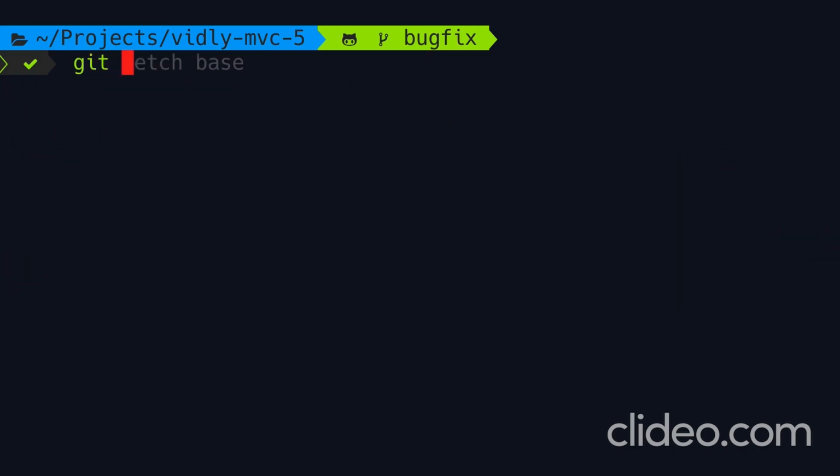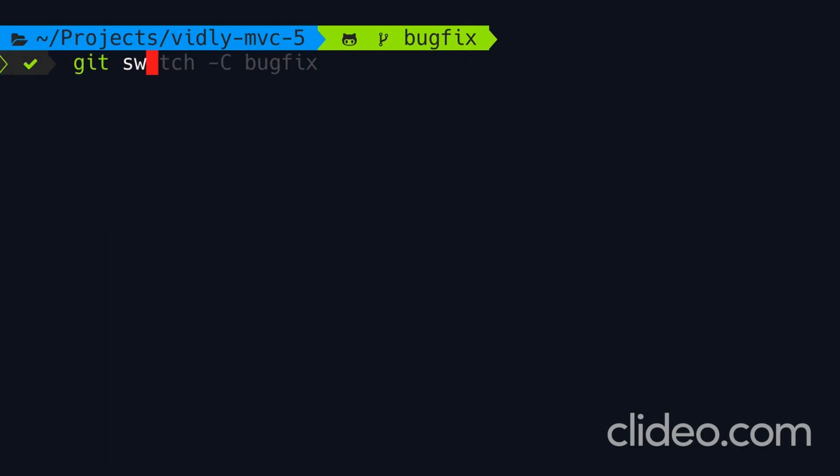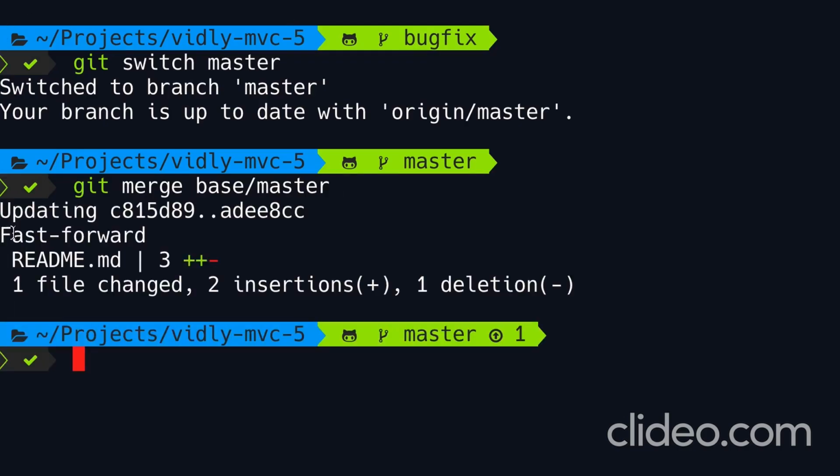Good. So we got a new branch called base/master. Now let's look at our history. So here's our local master branch, and here's the master branch of the base repository. So our local master is behind the master of the base repository. So we should merge base/master into our local master. So first we switch to master and then run git merge base/master. Now in this case, because the local master is not diverged from the remote master, we're going to have a fast forward merge. Take a look. There you go. Fast forward.